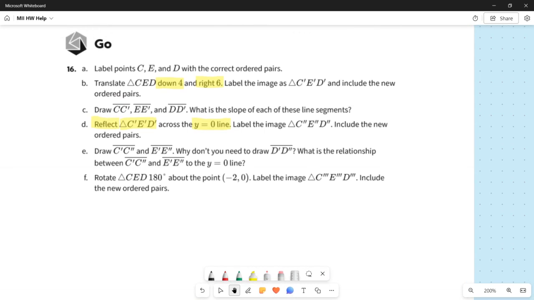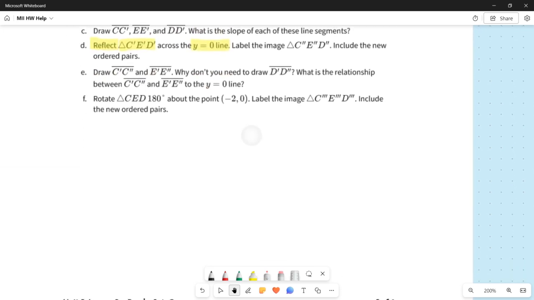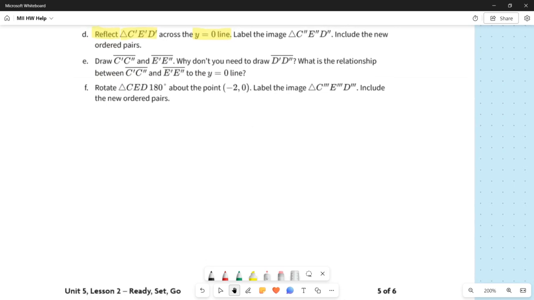Last part here, part F. Rotate triangle CED 180 degrees about the point -2, 0. Label this image as triangle C triple prime, E triple prime, D triple prime, and include the new ordered pairs. Okay, so now we're rotating the original triangle, not any of the images, but the original triangle. We're going to rotate it 180 degrees about the point -2, 0.